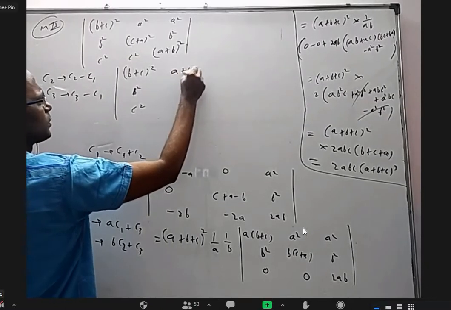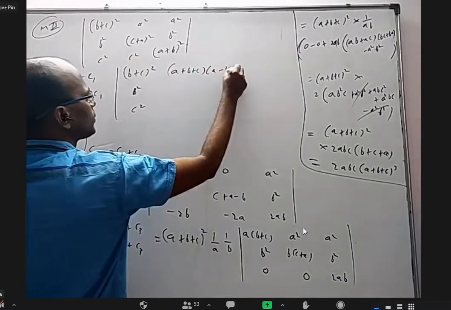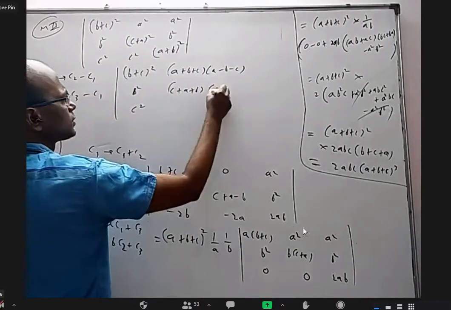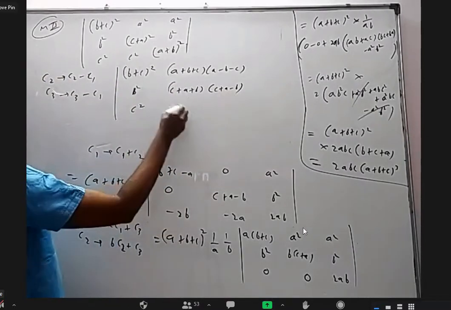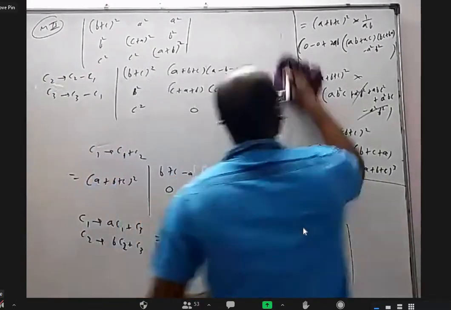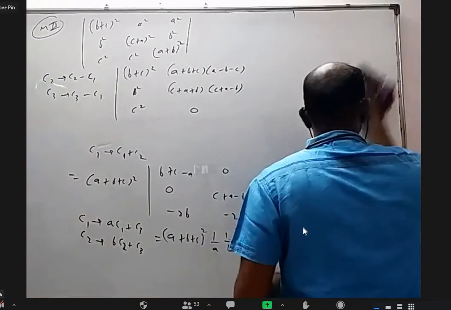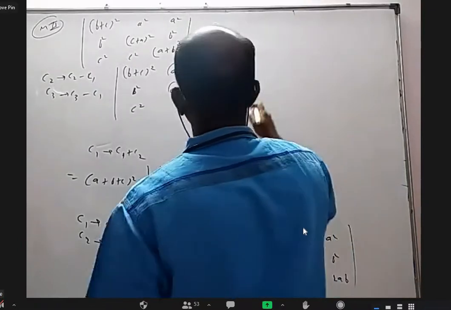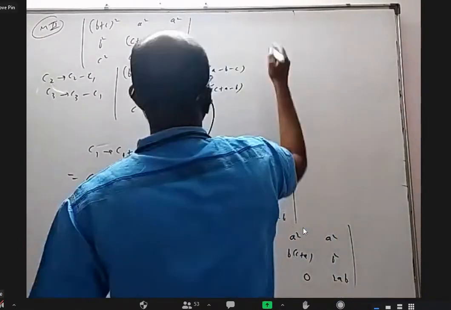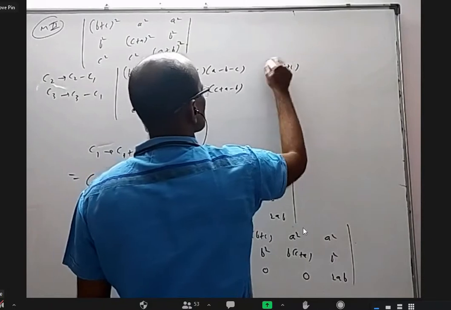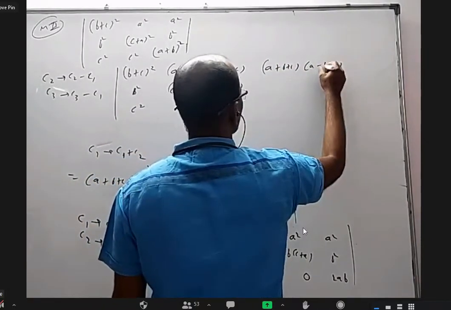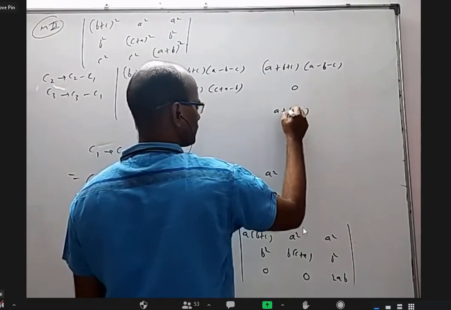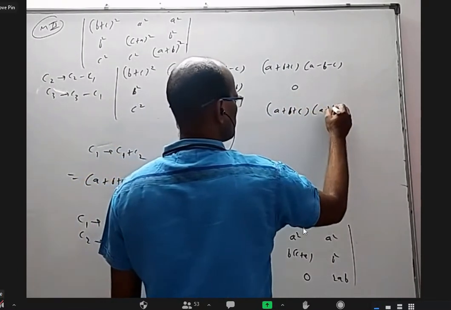I'll write A plus B plus C into A minus B minus C. From this, if I remove this, C plus A plus B, C plus A minus B, and this is 0. And from this, if I remove, again it is A plus B plus C into A minus B minus C. This is 0. This is A plus B plus C into A plus B minus C.